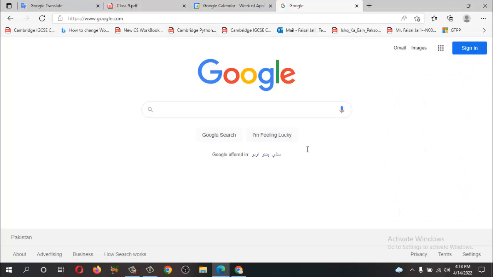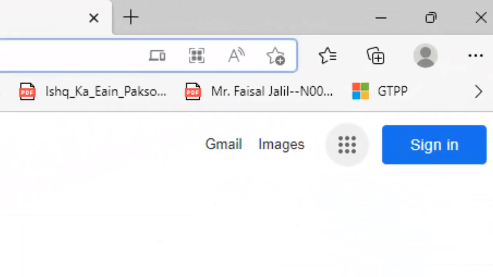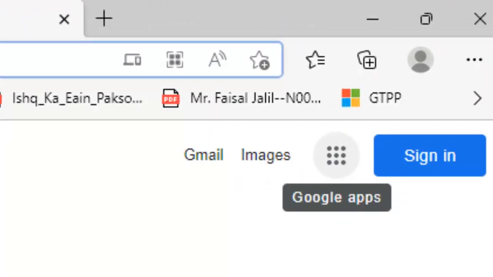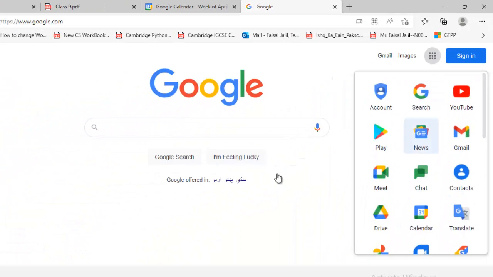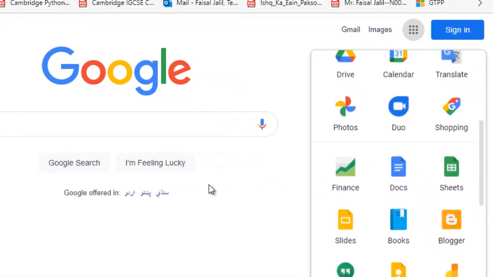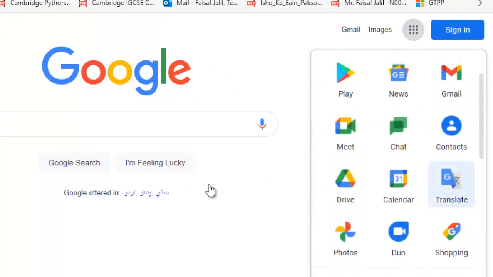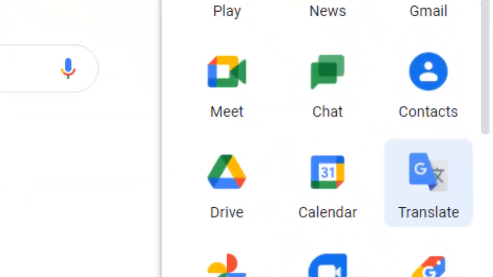First of all, you need to type Google in the search bar, and then you will get this interface. After that you need to click on the Google Apps icon in the top right corner. Click on it, and here you will find different applications. Then just scroll down and find Google Translator. Here is Google Translator. Now just simply click on it.